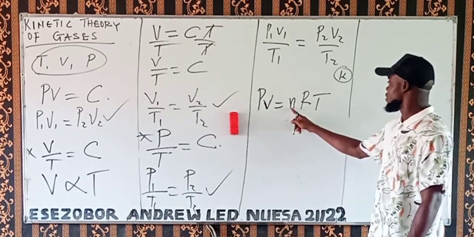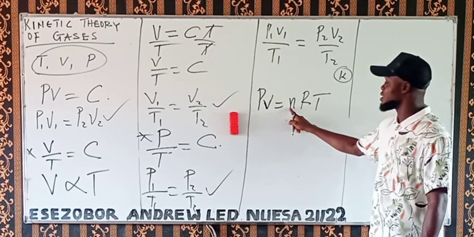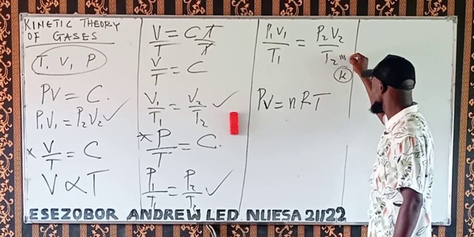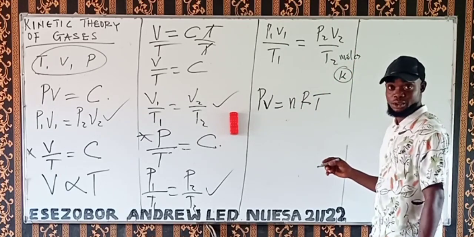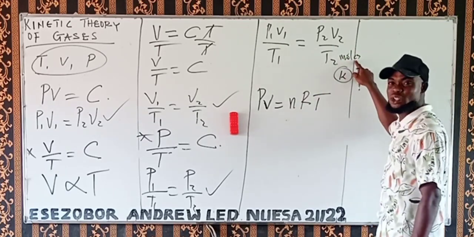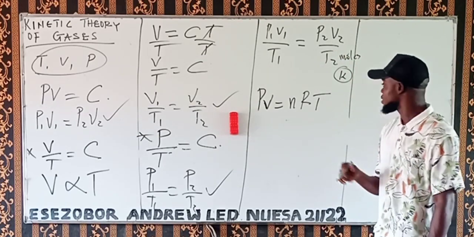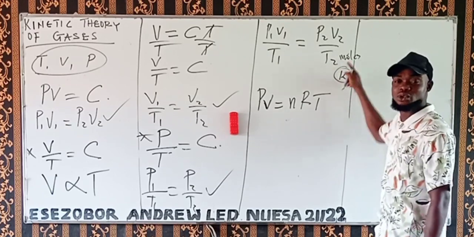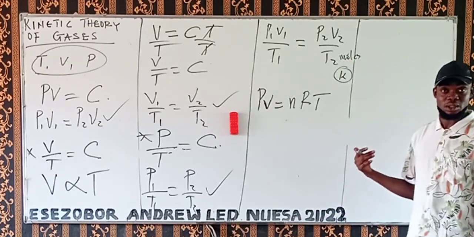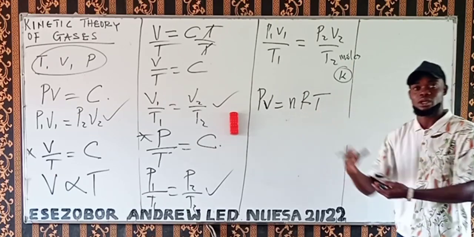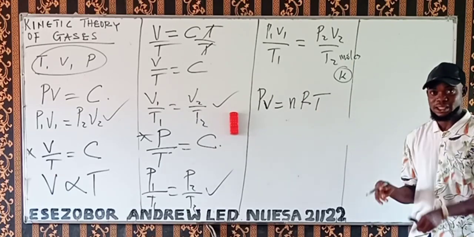Then, what is the meaning of this one? This is called number of moles. The unit is mole. Moles, not mole. Mole is not an abbreviation for molecules. Take note of that. This is the unit for amount of substance, which is moles. We call it number of moles. It's the amount of that substance.